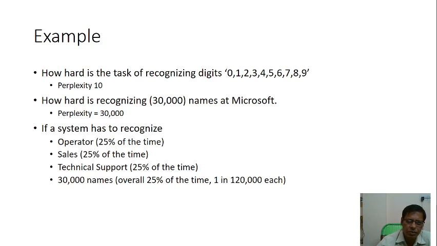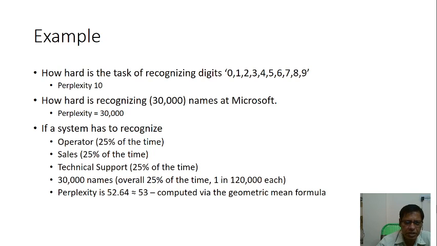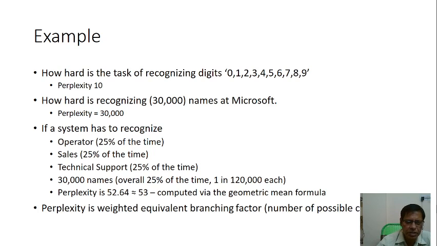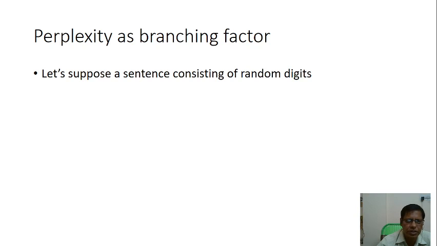So if a system has to recognize operator 25%, sales 25%, and technical support 25%, and 30,000 names overall 25% of the time, that is 1 in 120,000 each. Perplexity is 2.464, that is parallel to 53. Okay, so perplexity is the weighted equivalent branching factor, that is, the number of possible children.